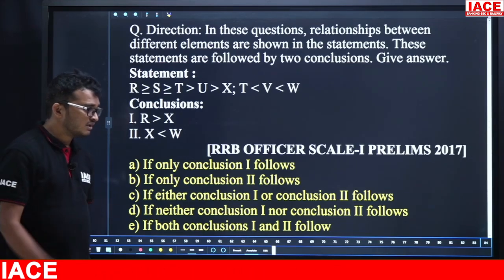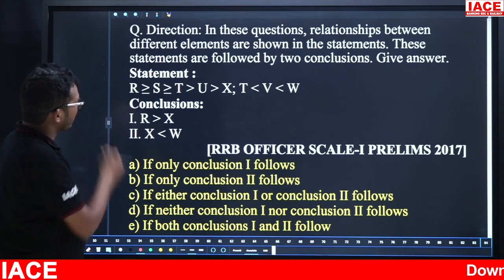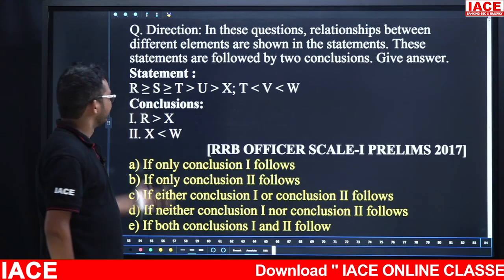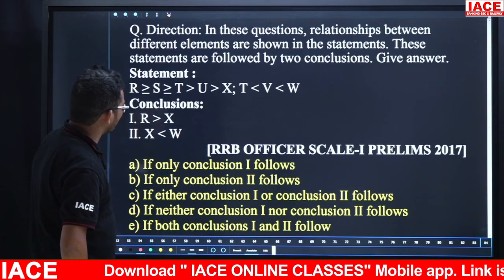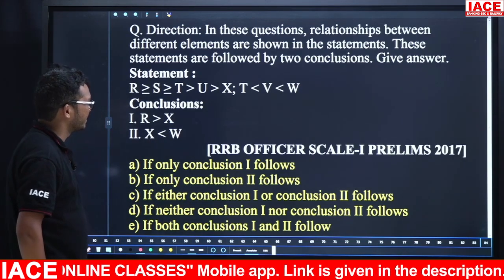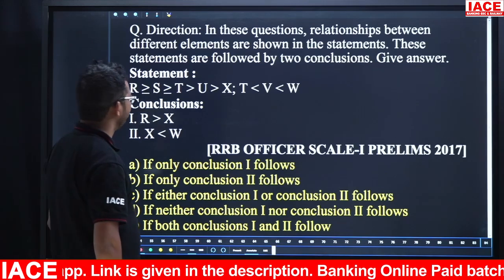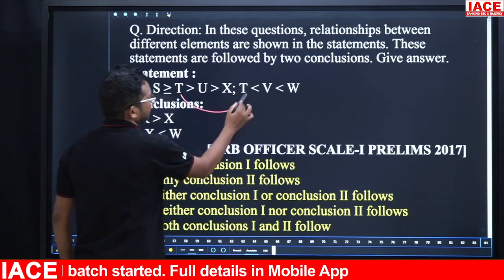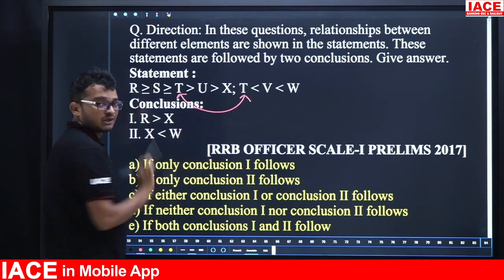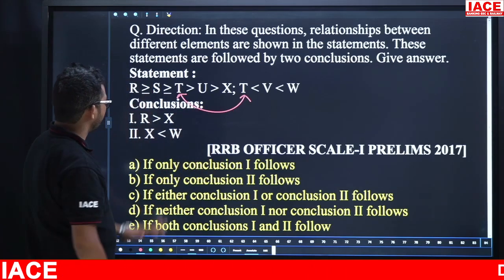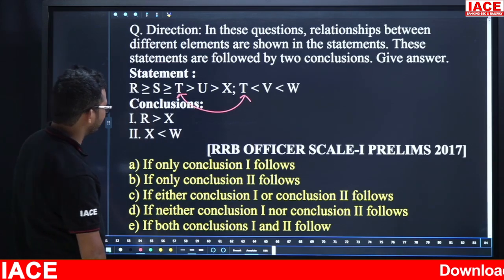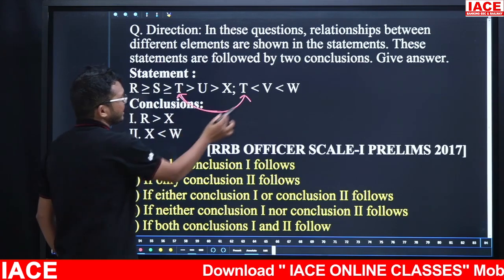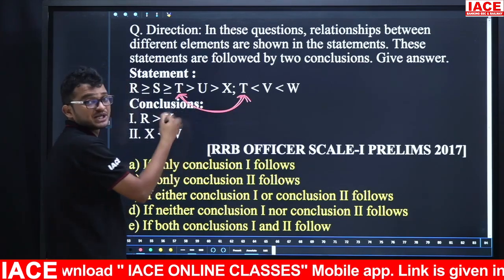Yes, time up. So here again the question is from inequalities. Here our requirement is which of the following conclusions are true. Take the given statement: R is greater than or equal to S greater than or equal to T, greater than U, greater than X, T less than V less than W. Friends, if they give only two statements, just take your arrow marks instead of writing anti. Now take here R and X. In these two statements, the common one is T. So by taking T, I can combine both statements.